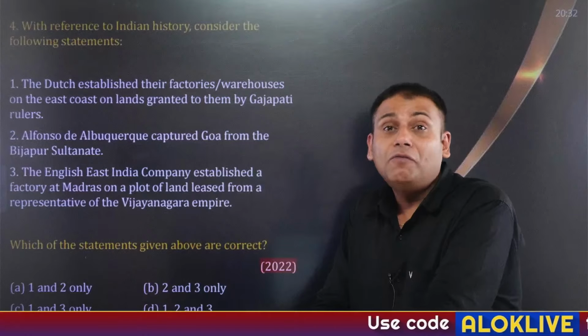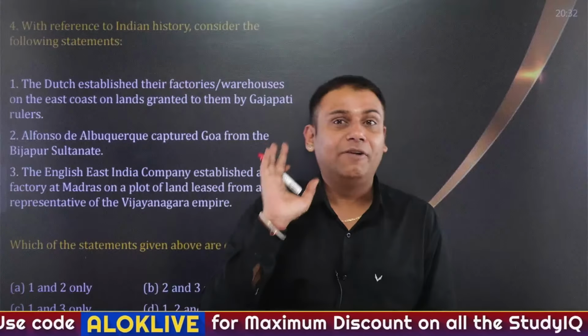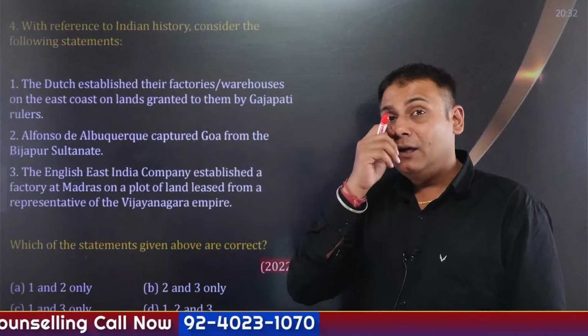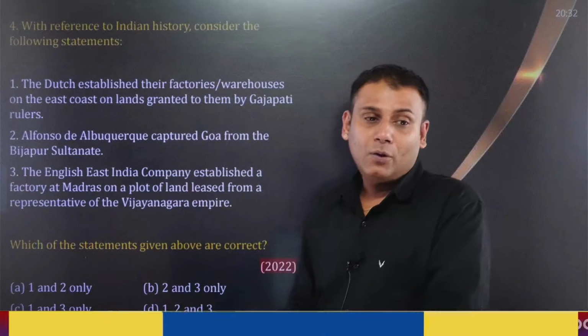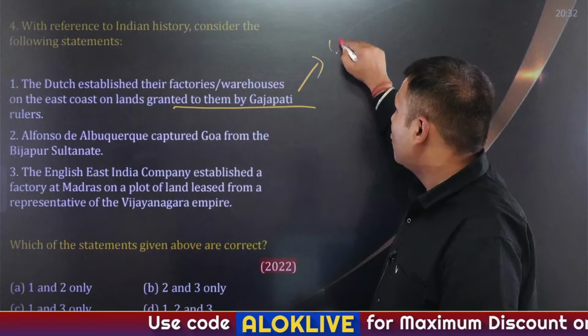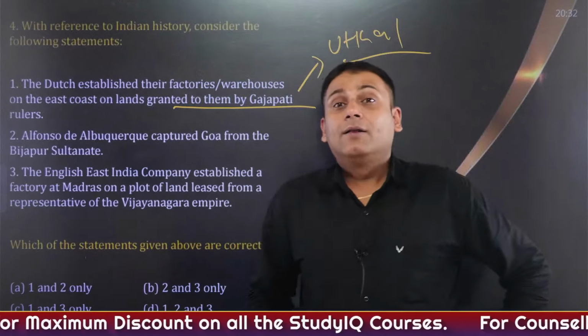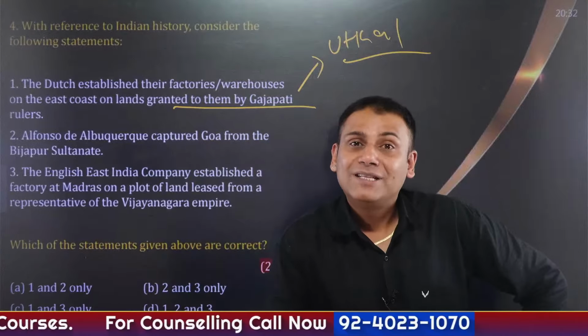Then you have to go for the works of Albuquerque. He had abolished sati in the region of Goa, and made Goa the epicenter of economic activities, not the capital of the Portuguese. Goa was made the capital of the Portuguese by Nino da Cunha. Okay. The Dutch East India Company, that is VOC, United East India Company, established their first factory at Masulipatam. And they were not granted land by the Gajapati ruler because Gajapati rulers majorly ruled over the region of Utkal. Utkal means Odisha.